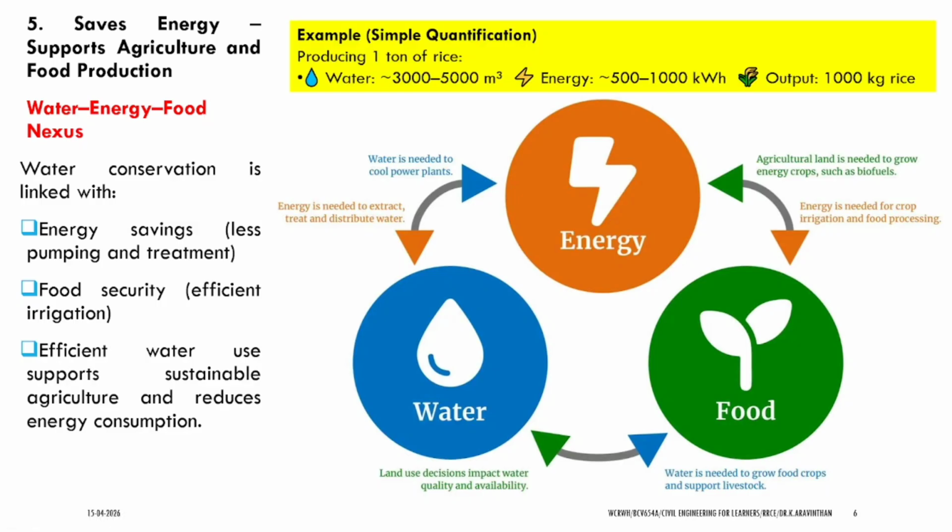Next thing, this is a simple calculation. If we need 1 ton of rice, we need around 3000 to 5000 meter cube of water. So 1 meter cube has 1000 liters, so around 3000 into 1000. This will become 3 lakh liters of water. Now for 1 kg of rice, you need around 3000 to 5000 liters of water and approximately 500 to 1000 kilowatt of energy is required. All the three are interlinked. If we preserve even one component, it helps us to efficiently run the other two.